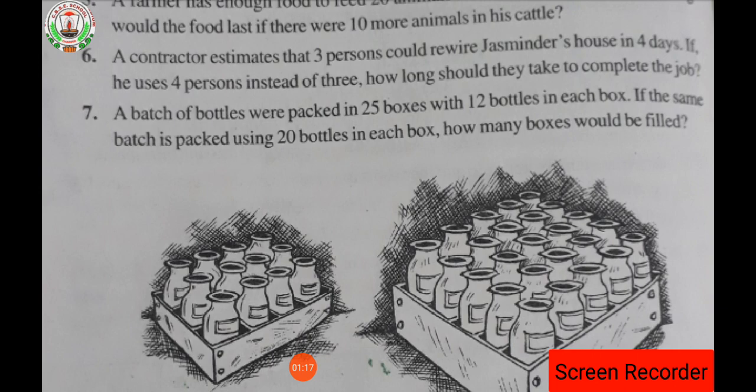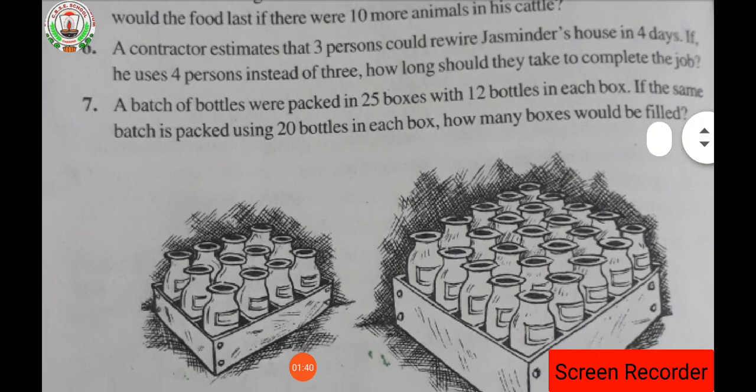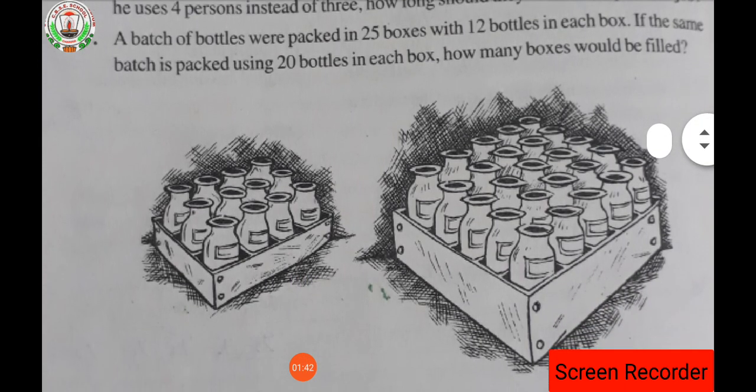How does it belong to inverse proportion? Because when 3 persons rewire Jasminder's house, it takes 4 days. So when the number of persons increases, that means if the number of persons is 4, obviously the number of days will be less. So here the value of x increases but the value of y decreases. That means it is a question of inverse proportion.